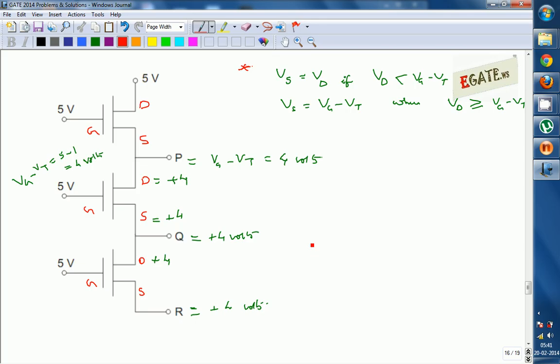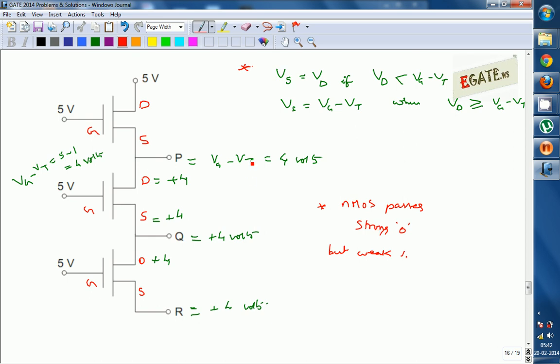That's why NMOS is treated as passing strong 0. That is, if your drain voltage is 0, the source voltage will be 0. But it passes weak 1. Weak 1 means that even though you are giving VDD as 5 volts, that is drain voltage of 5 volts, at the source it passes only 4 volts in this example. Both are treated as high levels, but the 4 volts has less noise margin compared to the 5 volts. So that's why NMOS can pass strong 0 but only weak 1.